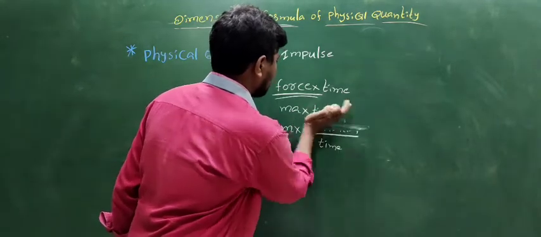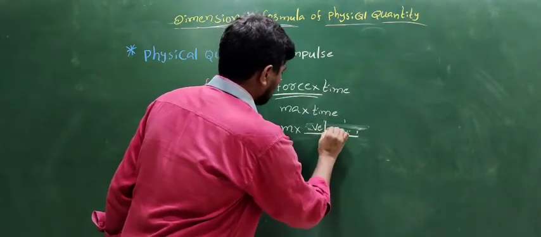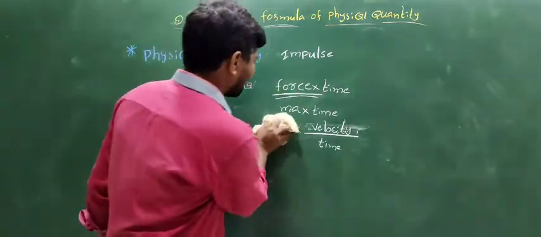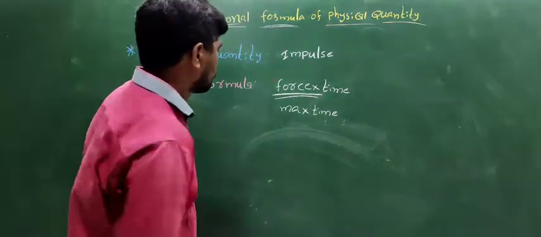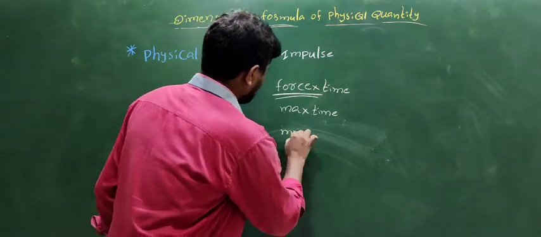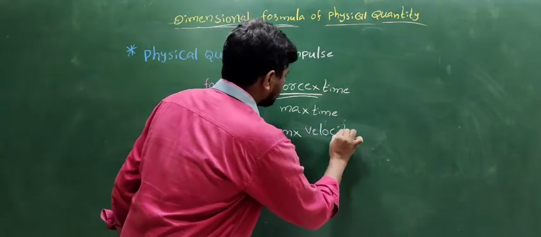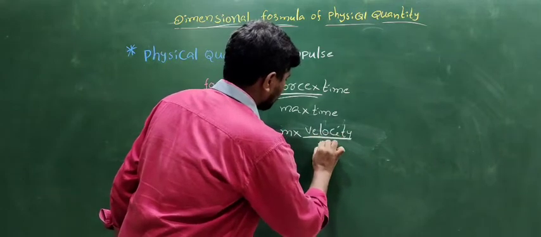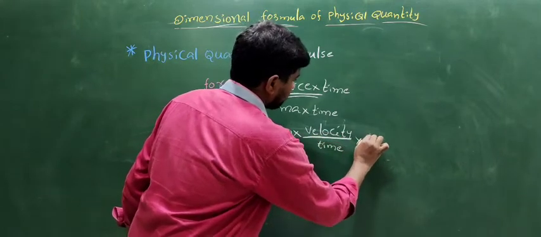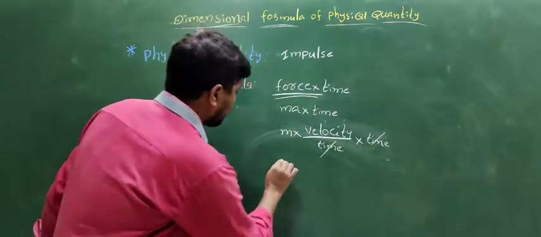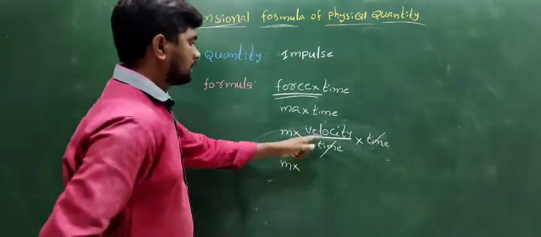So this is the velocity. What is the acceleration? Change in velocity by time, into time. Time is cancelled, remaining mass into velocity.